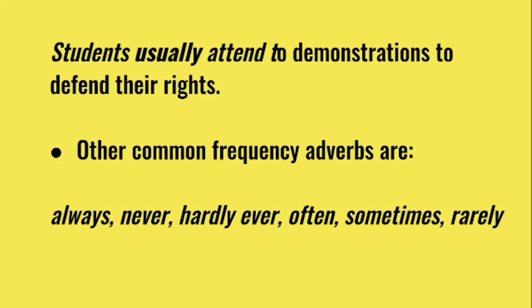If we go from 0 to 100, for example, we can use each one depending on how often I take part in this action. Now, the place for us to use the frequency adverbs in a sentence is as follows. We're going to place them in between the subject and the main verb, with the exception of the verb to be, because in this case, we're going to place the frequency adverb after the verb to be. Remember, am, is, or are.